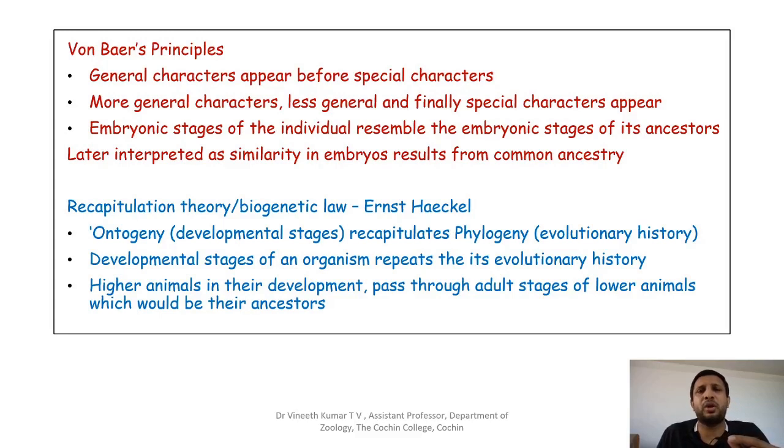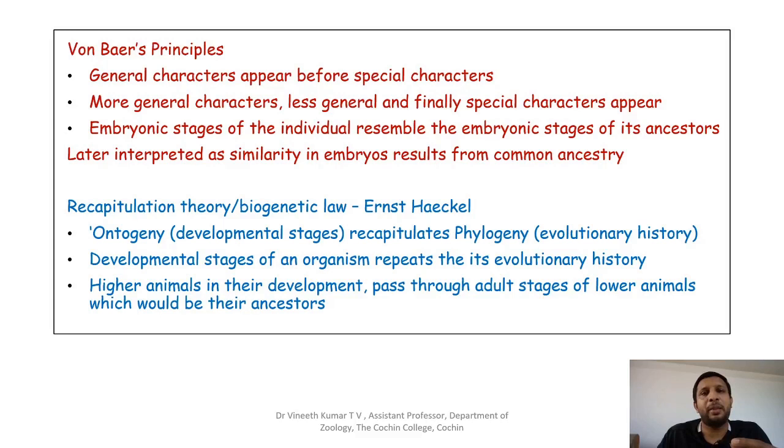But there was a controversy regarding the statement put forward by von Baer, and his principle was later interpreted in such a manner that the embryonic stages resembling the embryonic stages of the ancestor was modified into something called common ancestry. Interpreted in this manner, it is true.